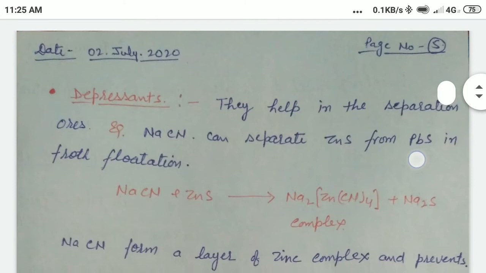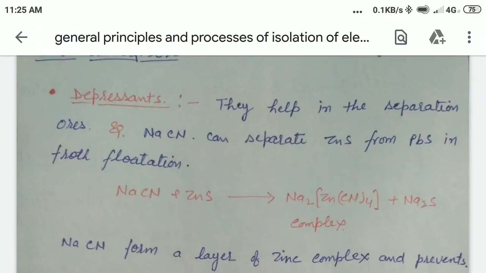We are going to our next topic of the unit, general principles and processes of isolation of elements. In this chapter, we have learned the concentration of ore. In concentration of ore, we have learned froth flotation. In froth flotation, we use the depressant. A depressant is a substance which helps to separate ores.